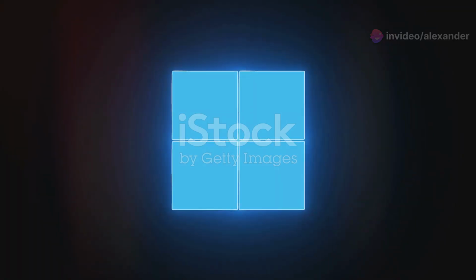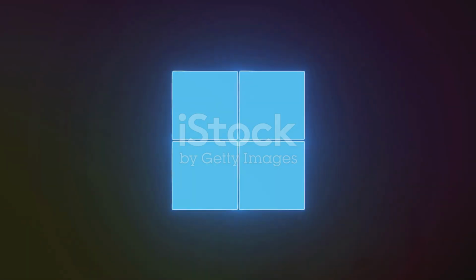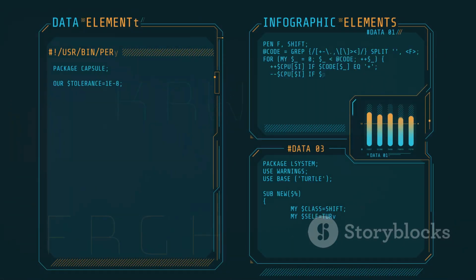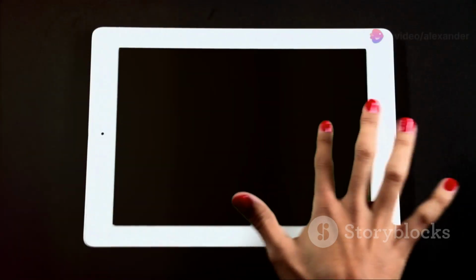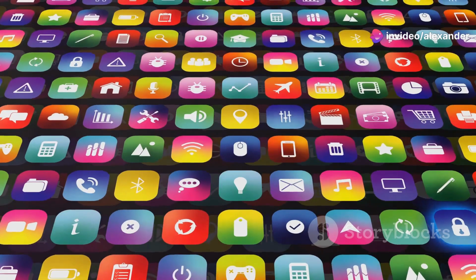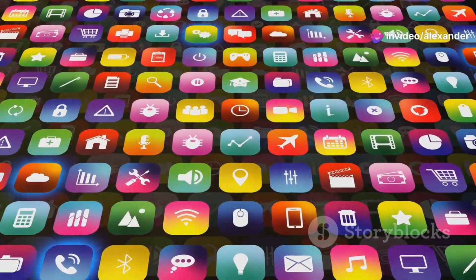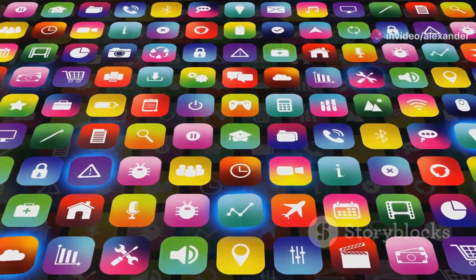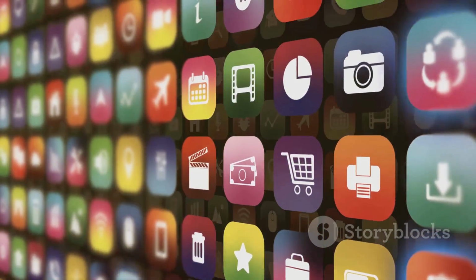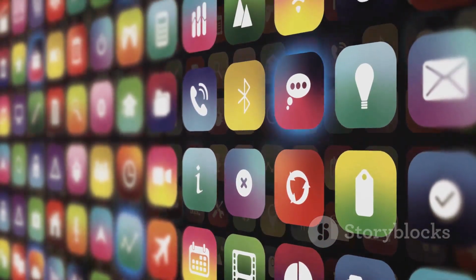In 2012, Microsoft released Windows 8, a bold departure for the operating system. Windows 8 was designed with touchscreens in mind. It featured a new start screen with live tiles that displayed information from apps. It also introduced a new class of apps designed specifically for touch interaction.